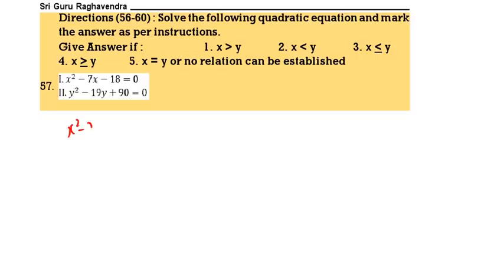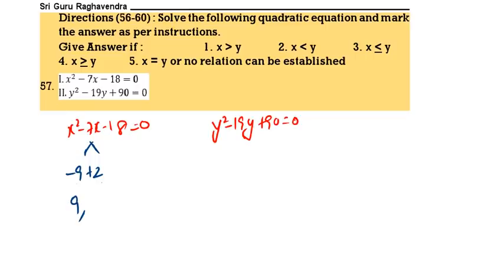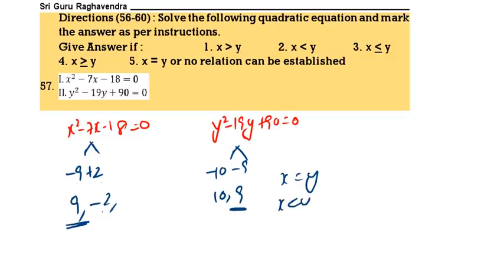Next one, x square minus 7x minus 18 equals 0, y square minus 19y plus 90 equals 0. Here you can take minus 9 plus 2. The sum of minus 9 plus 2 is minus 7. Product is 18. So answers minus 9, minus 2. Here we can take minus 10 minus 9. Answers 10 and 9. Here 9, here 9. Therefore x equal to y. And minus is always less than plus, x less than y. We can say x less than or equal to y. That is the correct answer.